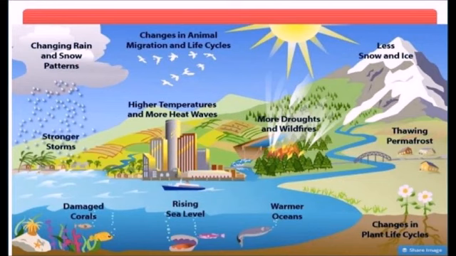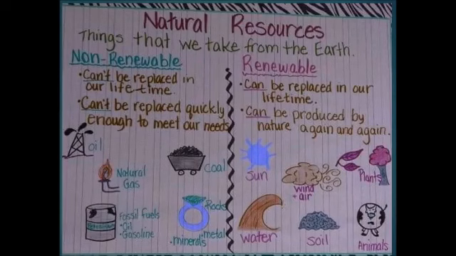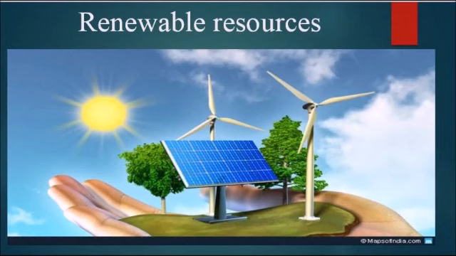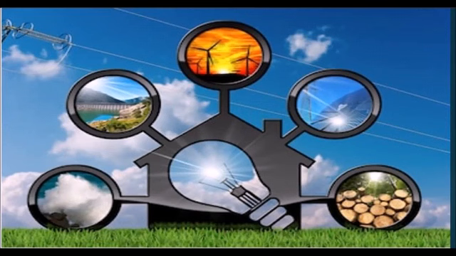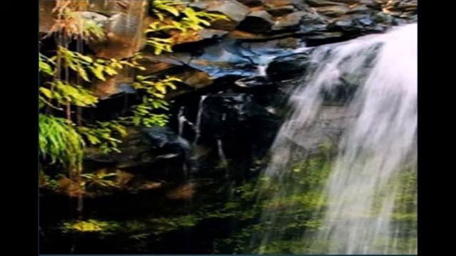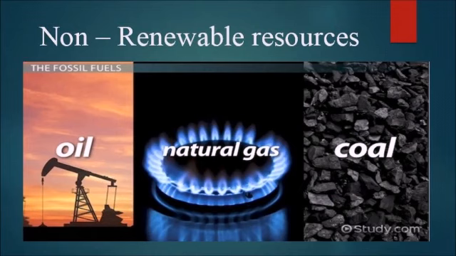The final classification is based on the use of resources. Certain resources can be used again and again, and that's why they are called renewable resources. For example, solar energy, wind energy, the power of the sun can be used again and again, the power of the wind, the power of water, the power of tide. So these energies which can be used again and again are called renewable resources. Resources which cannot be used again and again are known as non-renewable resources.